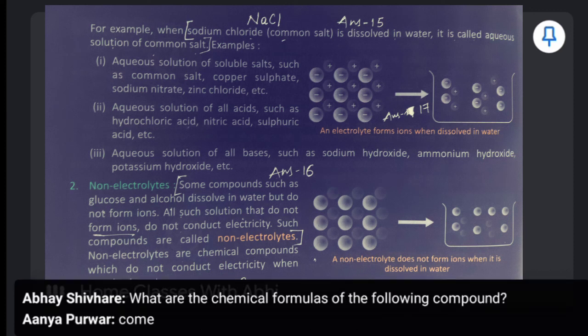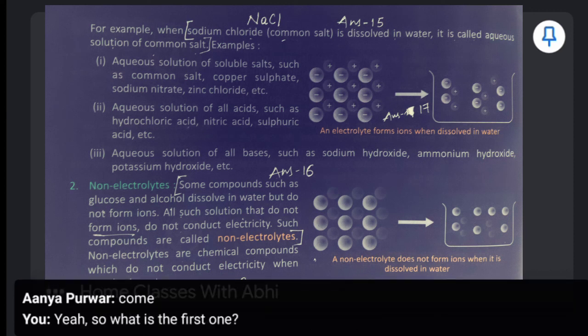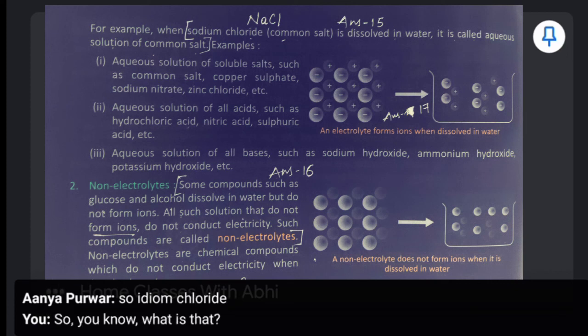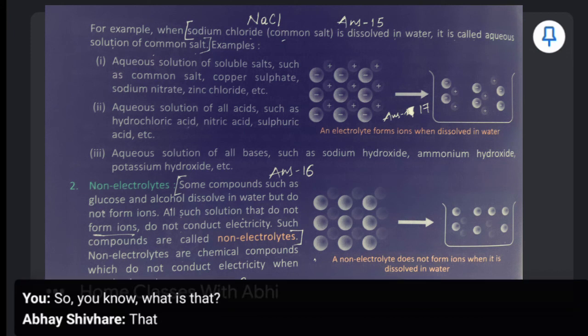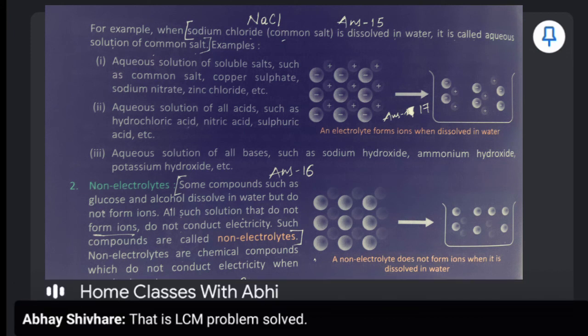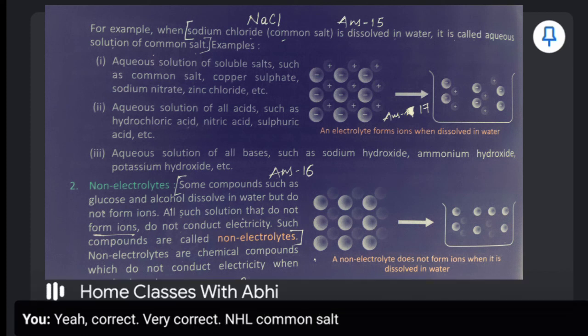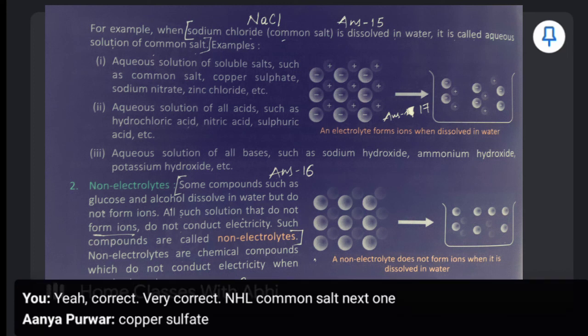Yeah. So what is the first one? So you know what is that? Yeah, correct. Very correct. NaCl, common salt. Next one, copper sulfate.